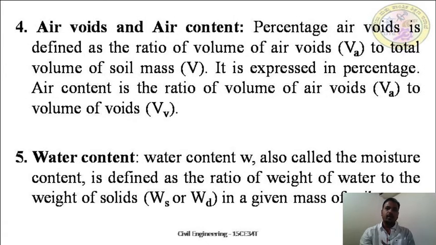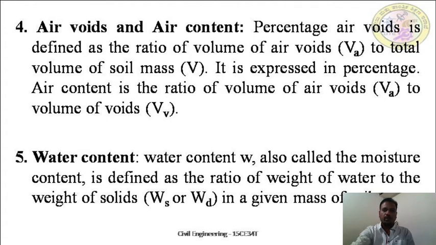So the next one is air voids and air content. The percentage air void is defined as the ratio of volume of air voids, that is Va, to the volume of soil mass, V. It is expressed in percentage. Air content is the ratio of volume of air voids to volume of voids. So you can see the difference between air voids and air content. Air voids is in terms of percentage: the volume of air to the volume of the total soil mass, whereas air content is the volume of air voids to the volume of total voids, which includes air and water.